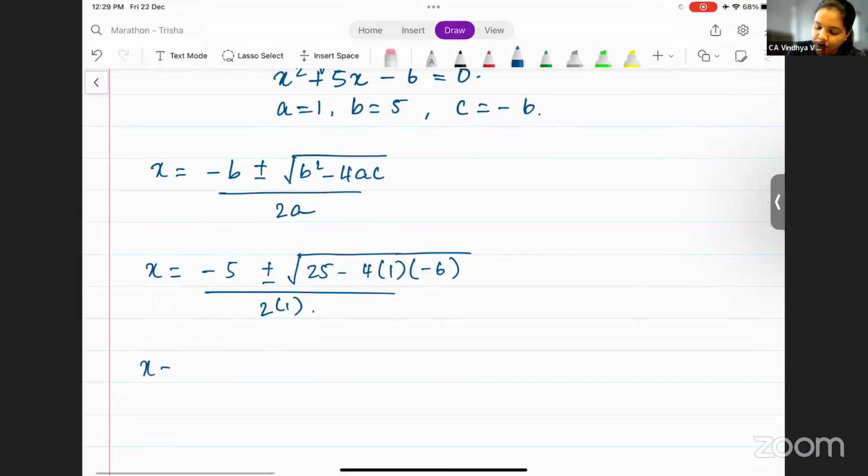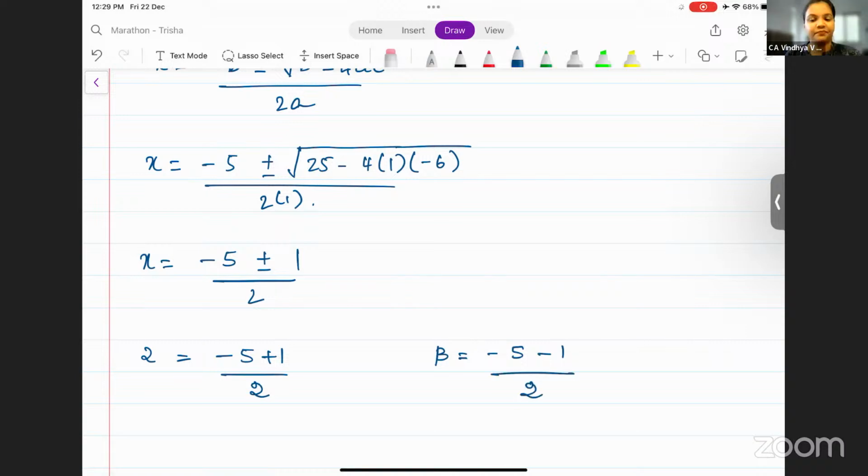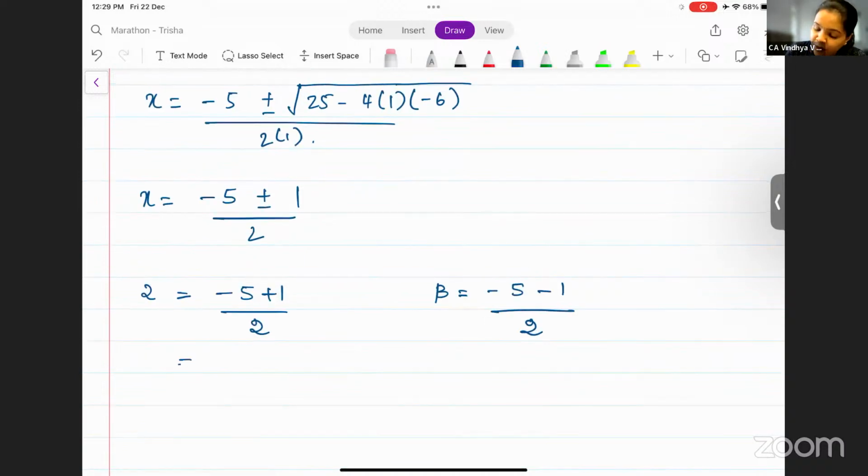So you get x is equal to minus 5 plus or minus square root of 25 plus 24, that is root 49, which is 7, divided by 2. So can I say we'll split the two roots? Alpha is minus 5 plus 7 by 2. And beta is minus 5 minus 7 by 2. You get 2 by 2, that is 1, and minus 12 by 2, that is minus 6. So these are the two roots of the equation.